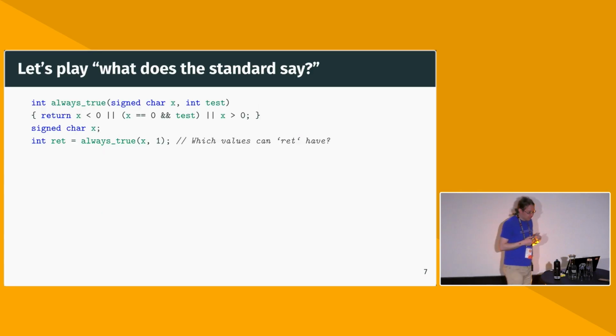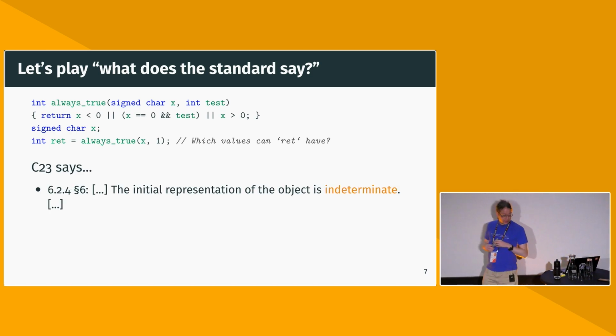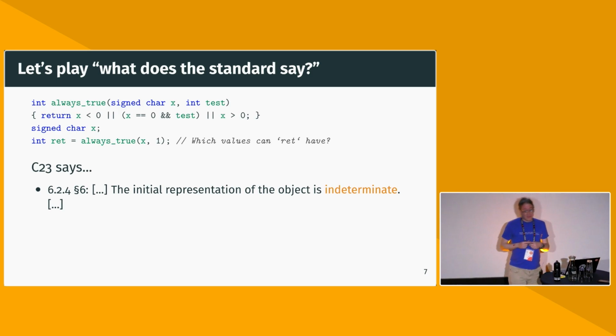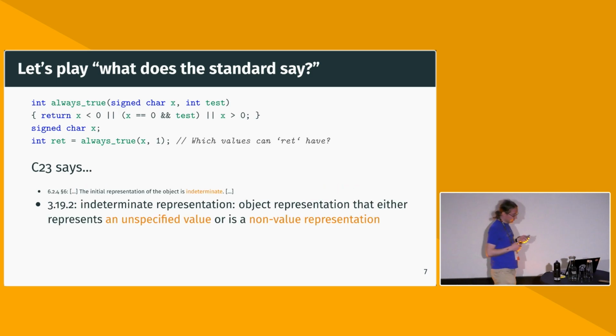So here's the program again, kind of crammed into 4 lines. And so let's see what we can find in the standard that might be relevant to this program. So first of all, we find somewhere in section 6 that where we just have a local variable and we don't initialize it ourselves, the initial representation of the object is indeterminate. Okay, now we have to figure out what is going on with indeterminate representations.